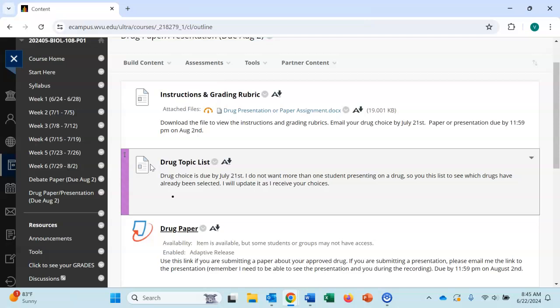So again, just get used to the class. Download the syllabus. That will definitely be your friend to help you keep on track. Everything is open. You can work ahead if you want to. You just have to remember with your discussions to come back and check in and make sure you're replying to those as other students start posting. But if you're going on vacation or you're going to have a busy week, you can certainly work ahead and get things done. Everything is open. So do your time management to fit the schedule that you have going on.